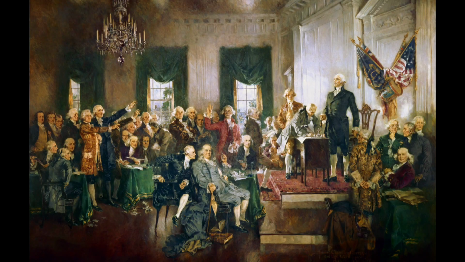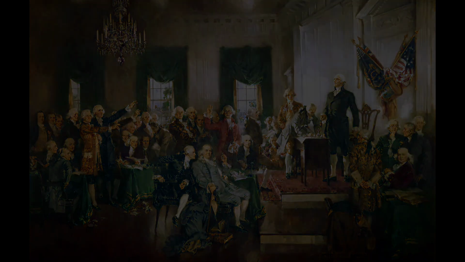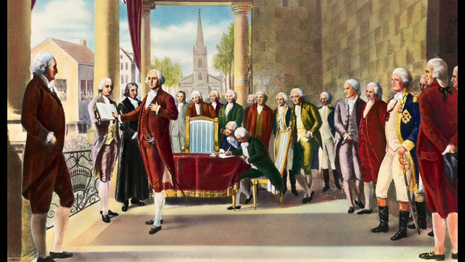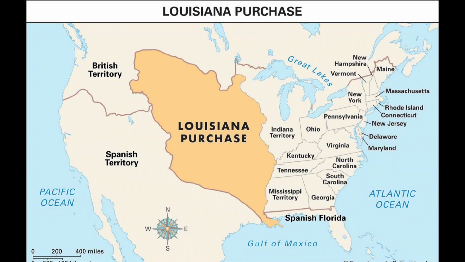1787: U.S. Constitution drafted. 1789: George Washington became the first president. Early Republic and expansion, 1790 to 1860.